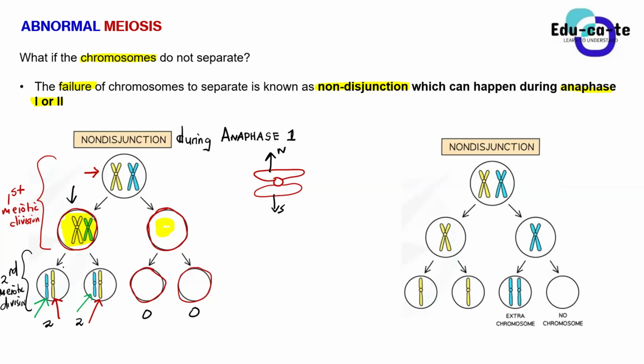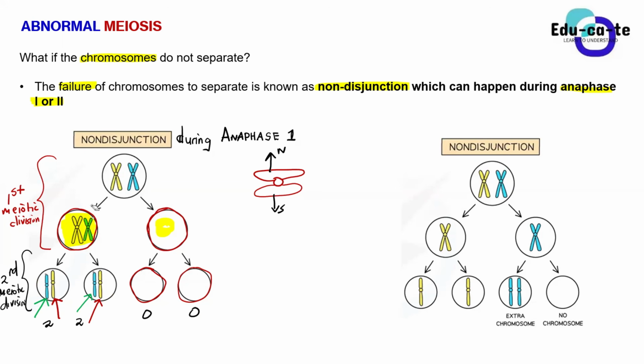But during the second meiotic division, it seemed like they did separate successfully. In grade 12, you will never find a case whereby they failed to separate in all of the stages or in all of the divisions. Here, they failed to separate in anaphase 1, but in anaphase 2, they were able to separate successfully. But once you fail to separate them in anaphase 1, your result will not be the same. It won't be normal.